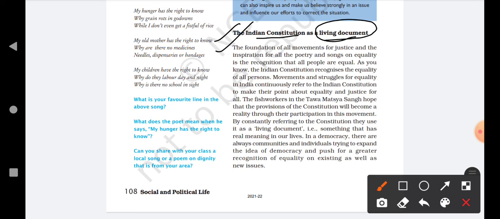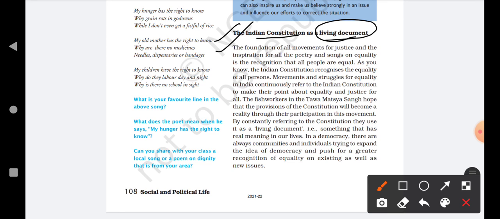They are saying that the constitution is a living document, that is something that has real meaning in our lives. Living document means something that is very important and has real meaning in our lives. In a democracy, there are always communities and individuals trying to expand the idea of democracy and push for a greater recognition of equality on existing as well as new issues. So in democracy, there are people who expand the ideas of democracy so that equality can be present in society and there should be no issues regarding inequalities.